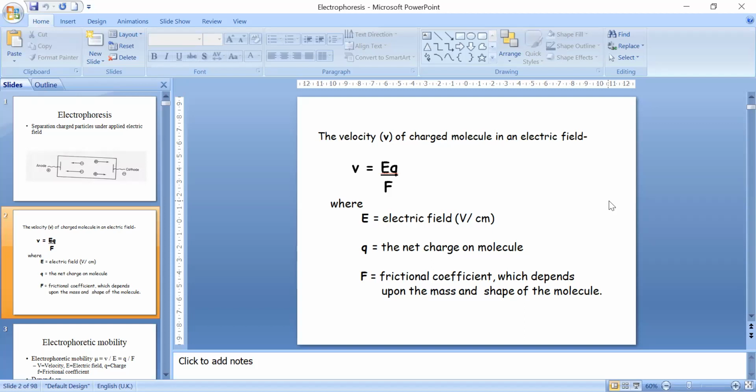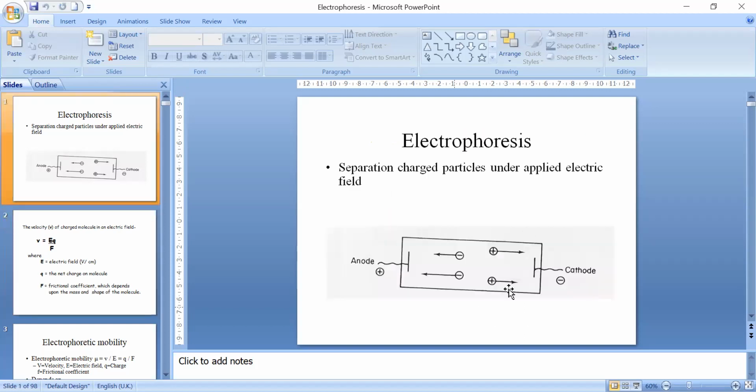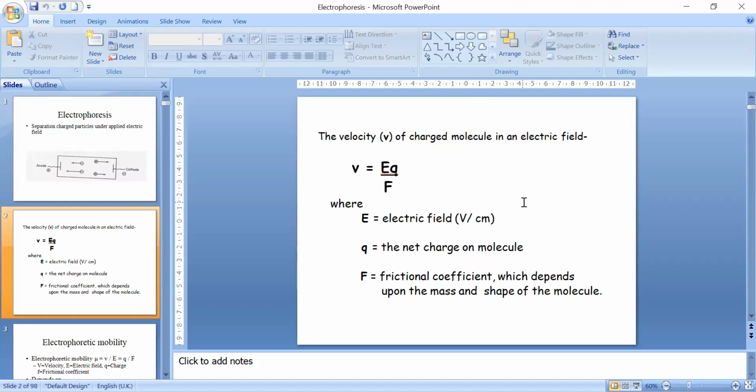Now, if you see this equation, E is constant. How is E constant? Because if in this electrophoretic system there are n number of molecules, then the strength of the electric field is equal on all. That means the electric field is constant to all.